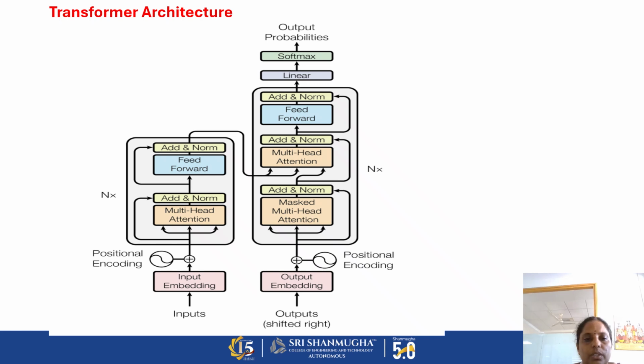First, we need to give input, then input embedding, then positional embedding. After the positional embedding, we are going to get a vector. That vector will be given to the multi-head attention model. This attention model is very helpful for finding the relationship between the current word and the previous word in the encoder. The left-hand side is the encoder block, and the right-hand side is the decoder block. All these vectors will be given to the decoder block, where the decoder will take each and every vector and convert it into an output.